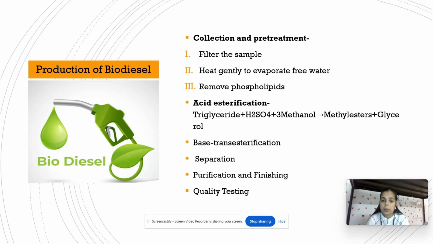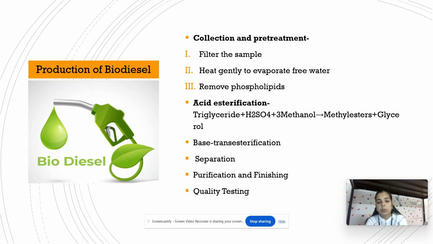Then the next step is transesterification, in which the precursor oil which we treated in the acid esterification step, in this step, base transesterification, we treat with NaOH. Then the sample will convert into biodiesel. The next step is separation. We need to separate the biodiesel from glycerol by centrifuging.